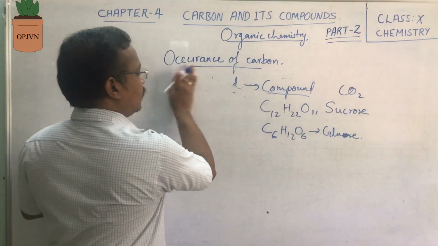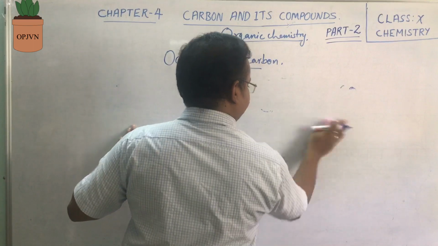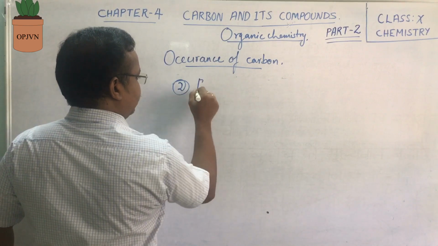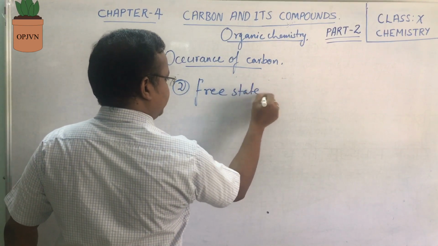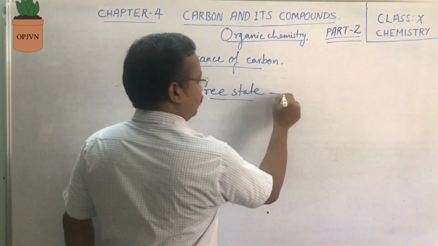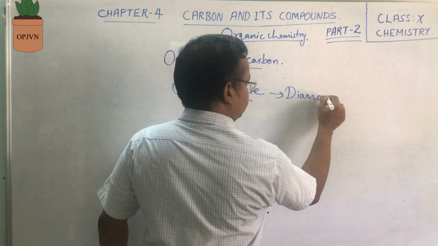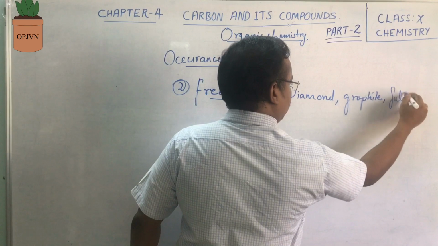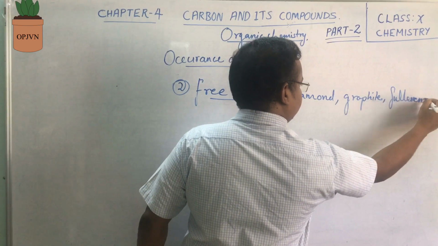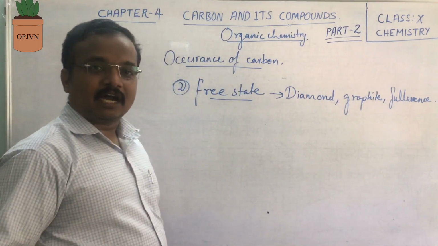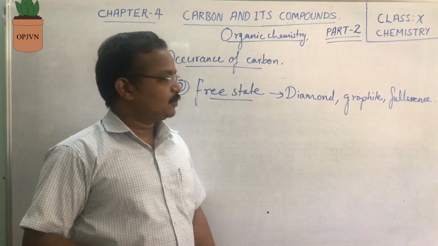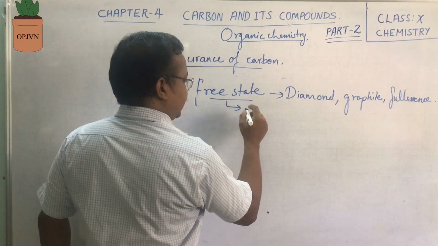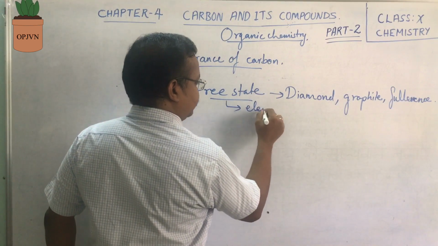Next, we shall see the free state. That is, the second case we look at is the free state. In free state, carbon exists in the form of diamond, then graphite, and we also have fullerenes or carbon C60, that is Buckminster's fullerenes. So in this free state, it exists in the form of an element.